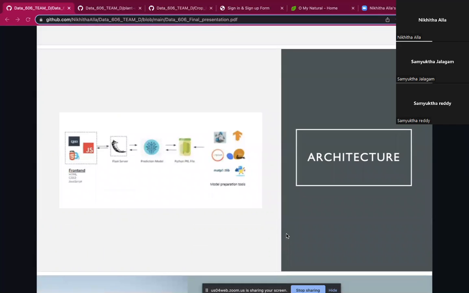This is the architecture. We have used Matplotlib, Scikit, Pandas, NumPy, PyTorch for our model training and preparation. We have generated a Python pickle file. We have used Flask server for our web application. We have built the front end of the application using HTML, CSS, and JavaScript. Over to Nikita for further explanation.